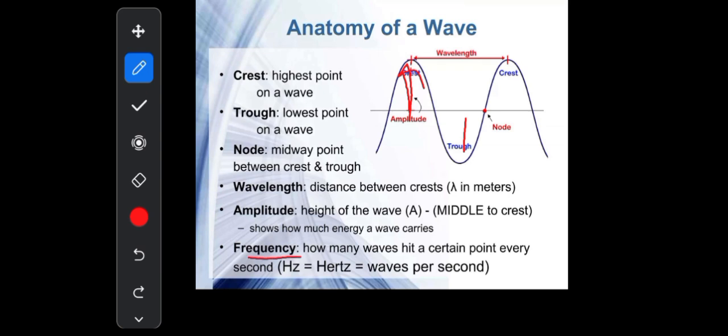Frequency describes the number of waves passing a fixed point every second, and the common unit of frequency is the hertz. It describes how many cycles of the wave pass in 1 second or in a given time period.